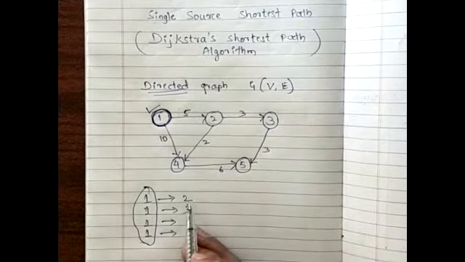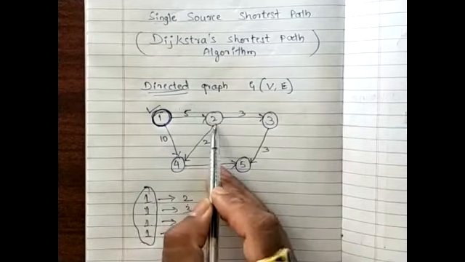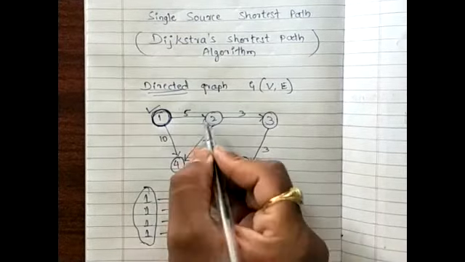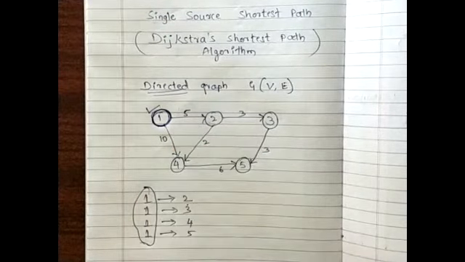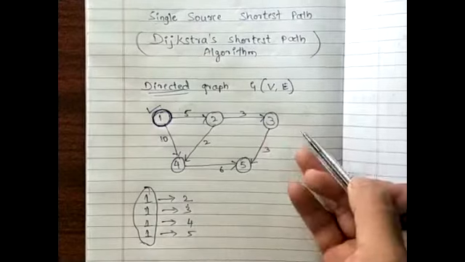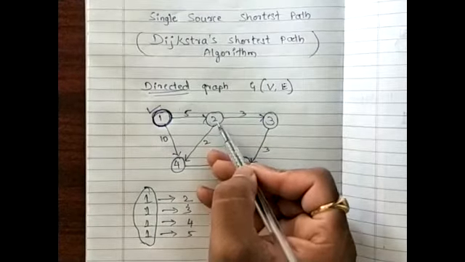Vertex 1 and vertex 2 are directly connected, right? And there is a path from 1 to 2 as per this particular edge. Then there is a cost associated with that, that is 5 here. Now, look into the diagram, and is there any other way that I can reach?